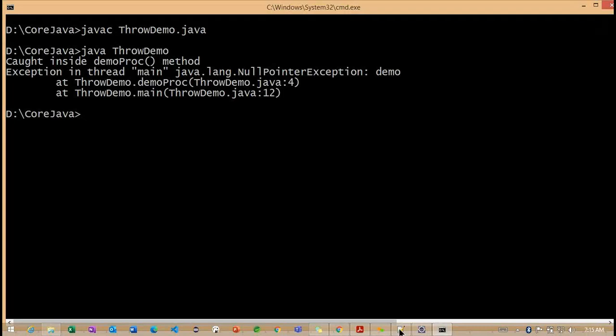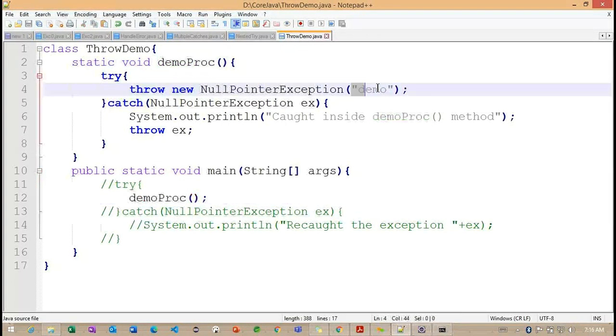Now you can see where we define this particular demo here. This particular message is going to describe the exception information, why we are throwing this exception. Getting the point? This is very important because in real time, whatever exception we create, we'll throw it with the help of the throw keyword.